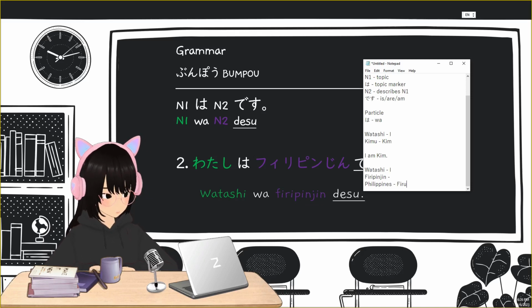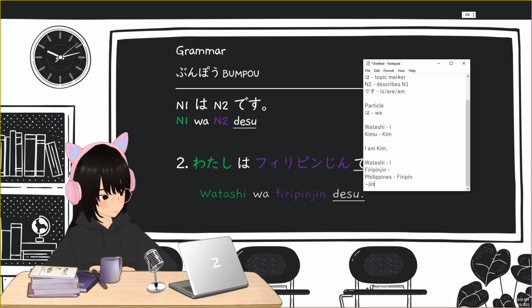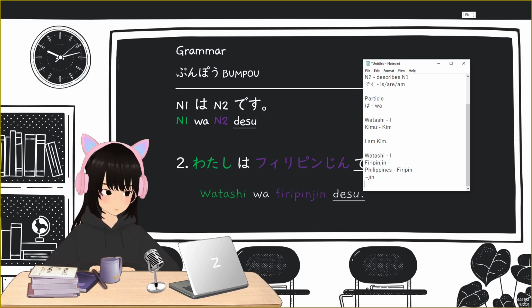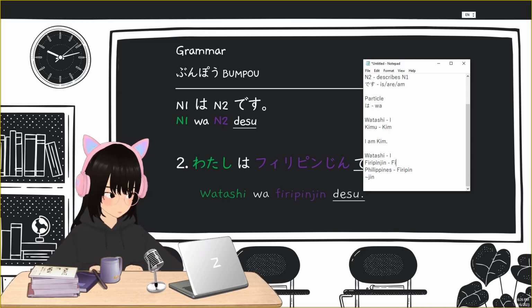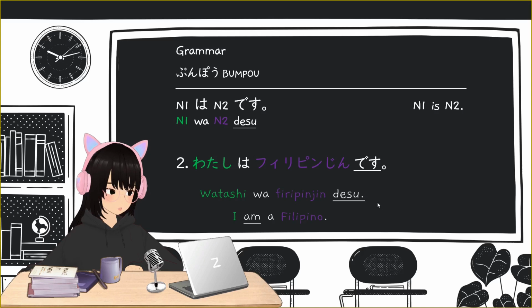When you put the suffix jin to a country's name, it will become the country's nationality, or the country's people's nationality. So Philippine plus jin, Philippine jin means Filipino. Okay? So I'm saying here that I am a Filipino. Watashi wa Philippine jin desu.